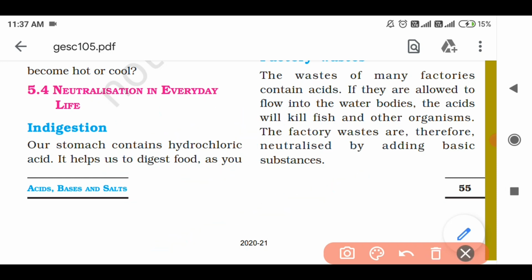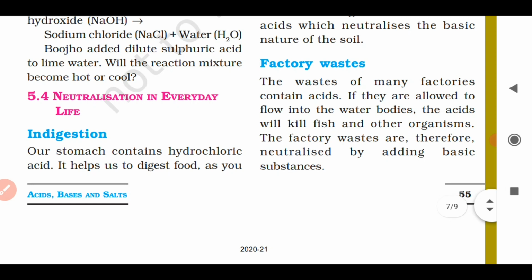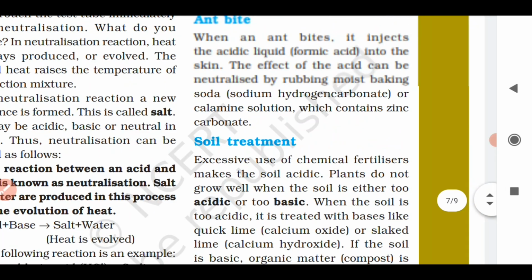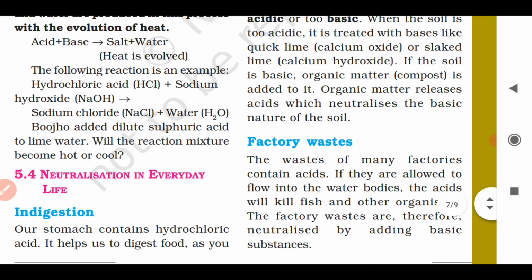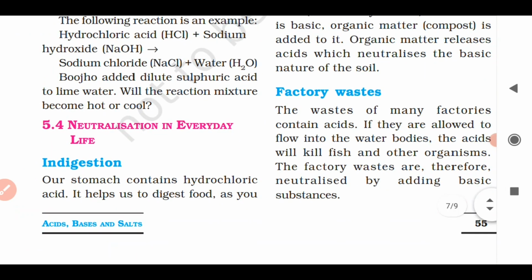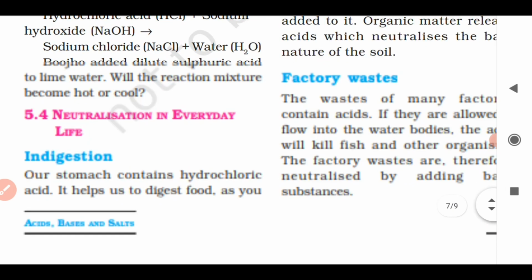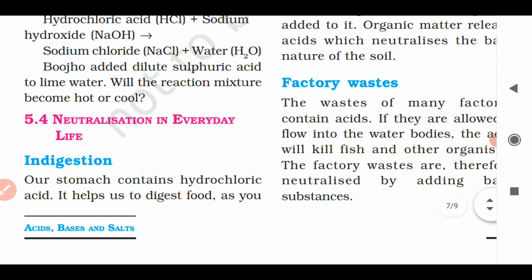Clear? So these neutralization reactions involving acids and bases play a very important role in our everyday life, like in indigestion, in ant bite, soil treatment and factory waste. So these topics we will be discussing in this video today. So let's begin from indigestion. Our stomach contains hydrochloric acid, right?